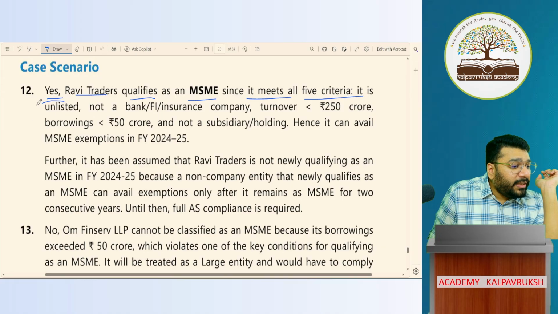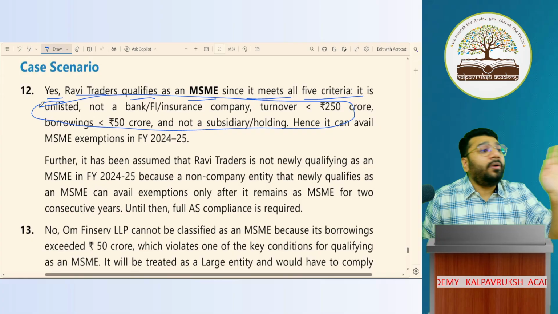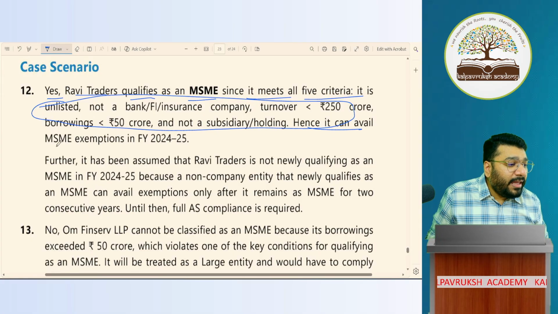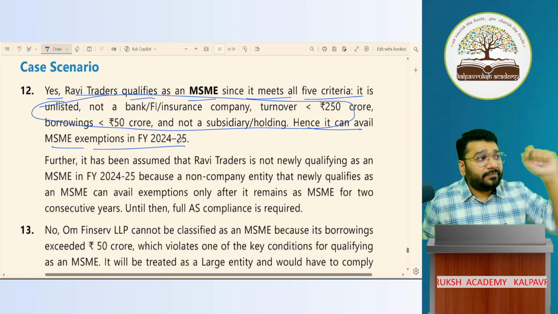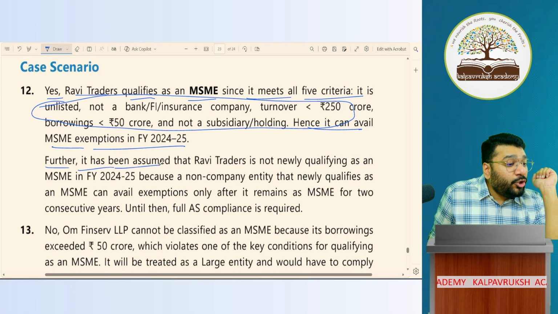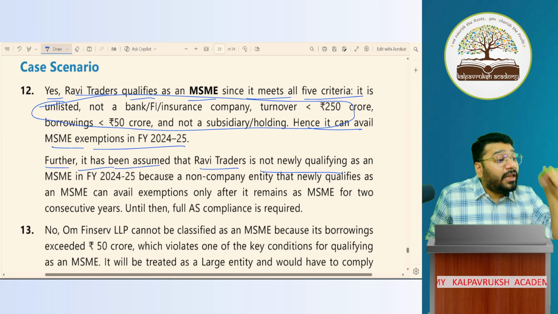Now, the 5 criteria as they've given is not acceptable here. This way, you don't write and come. You write in a professional way and come. Hence, it can avail MSME exemption for 24-25. But provided one more condition. What condition? Further, it is assumed that Ravi Traders is not a newly qualified MSME.